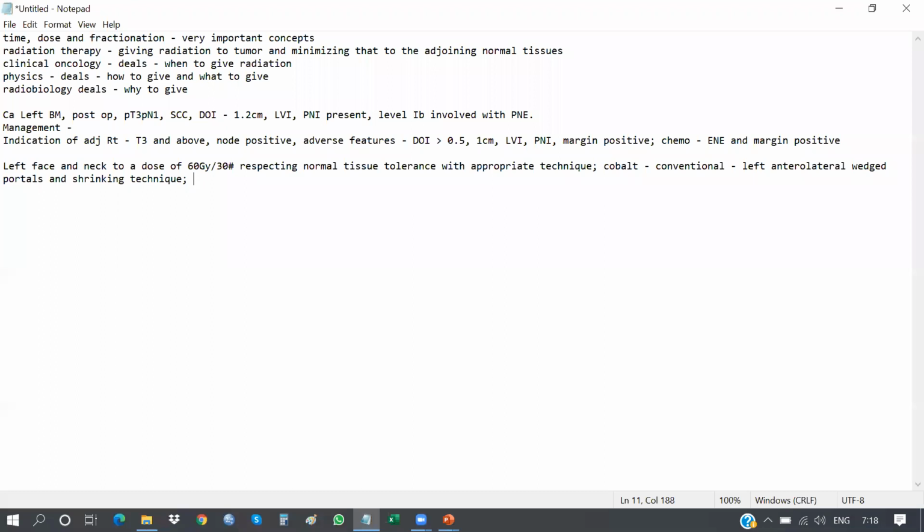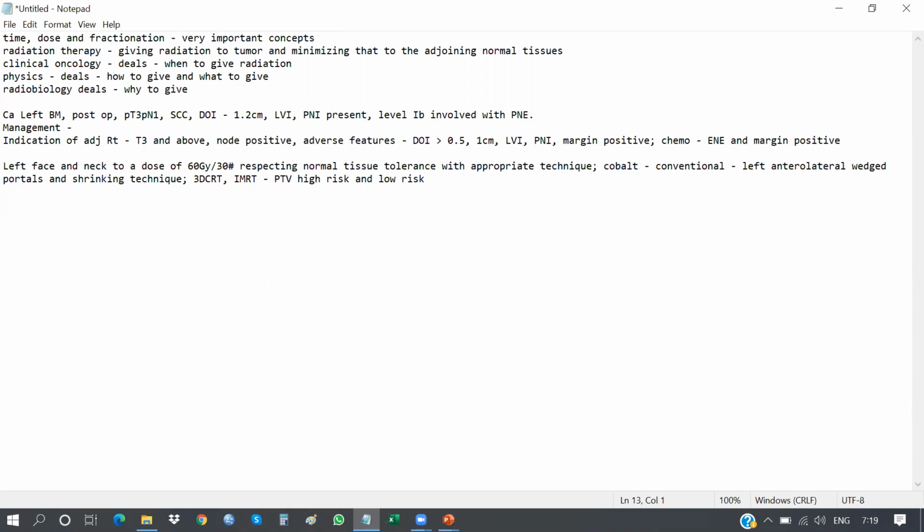And if you're using 3D CRT or IMRT, you will draw your volumes, PTV high risk and low risk. High risk receiving 60 and low risk up to 50 gray, 50 to 54 gray.